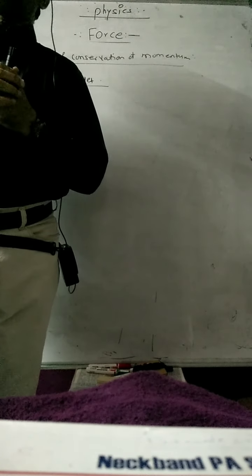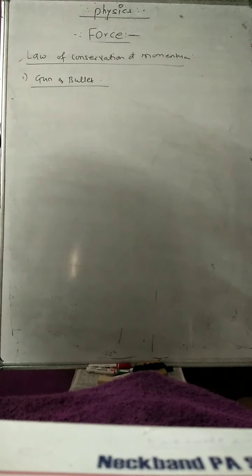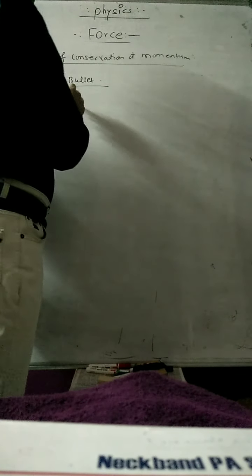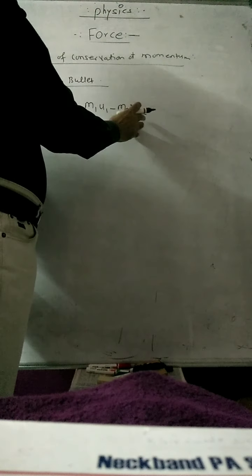So both are opposite in direction, and when I take the momentum of that system, first of all the initial momentum is 0, and the final momentum is m1 u1 minus m2 v2. This is the gun, this is the bullet, so we can say m1 u1 is equal to m2 v2, means mass of the bullet into velocity of the bullet is equal to mass of the gun into velocity of the gun. So there will be conservation of momentum of that bullet and gun system.